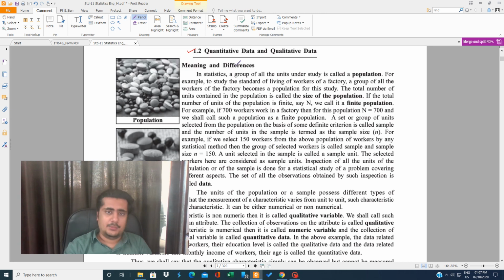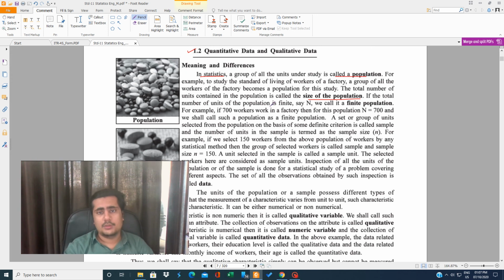So let us start from here. Meaning and differences in statistics: a group of all units under study is called a population. When I tell you that in your class 50 students are there, those 50 students are known as a population. For example, to study the standard of living of workers of a factory, a group of all workers of the factory becomes a population for this study. The total number of units contained in the population is called the size of the population.